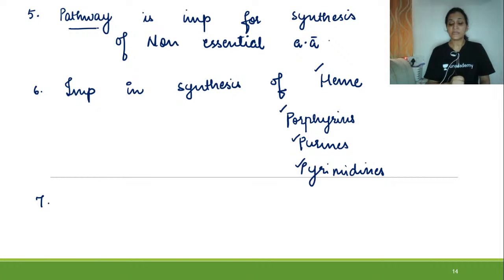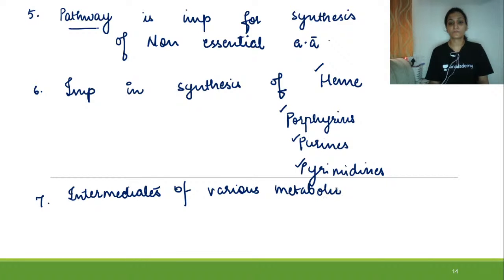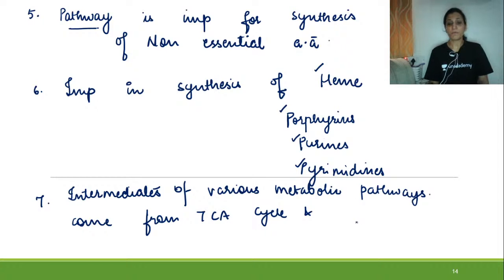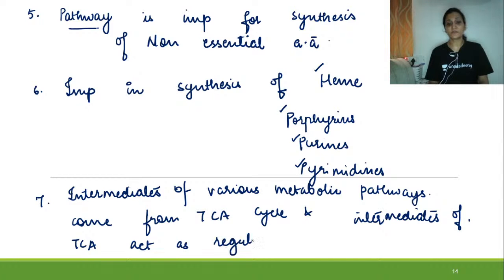The intermediates of various metabolic pathways come to the TCA cycle, and the intermediates of the TCA cycle act as regulators in various other metabolic pathways.